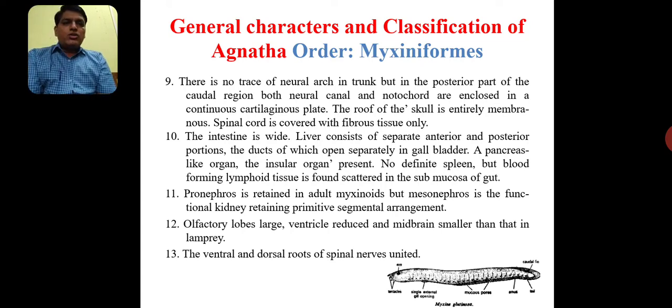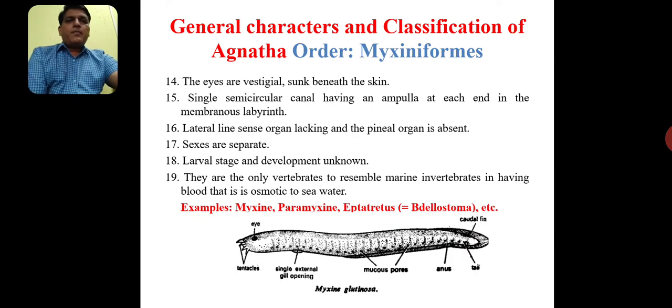The ventral and dorsal roots of the spinal nerves are united. If we take the transverse section of the nerve cord, we observe the dorsal and ventral roots of the spinal nerves. In case of myxins, these dorsal and ventral roots of the spinal cord are united. In myxins, eyes are vestigial, sunk beneath the skin. Vestigial eyes are there. Eyes are not properly developed.